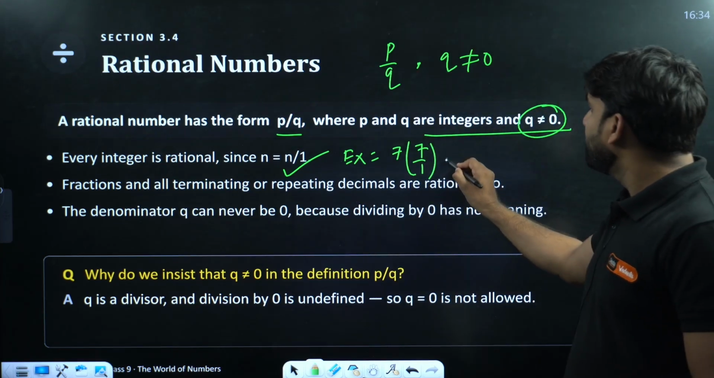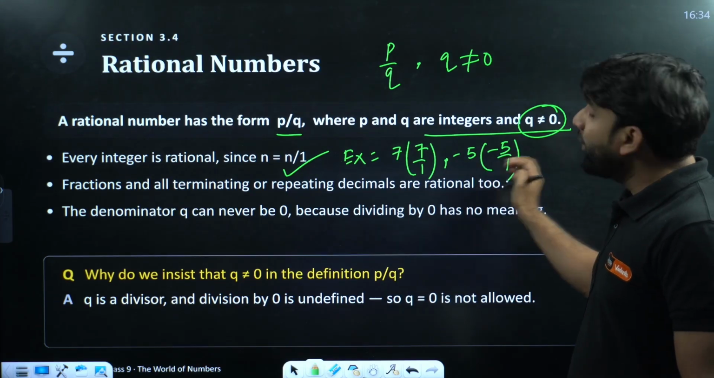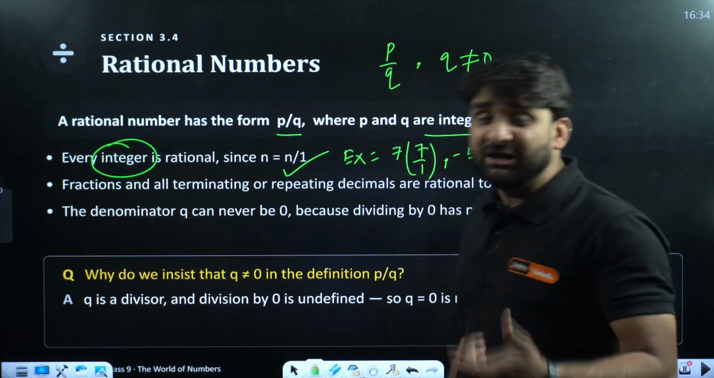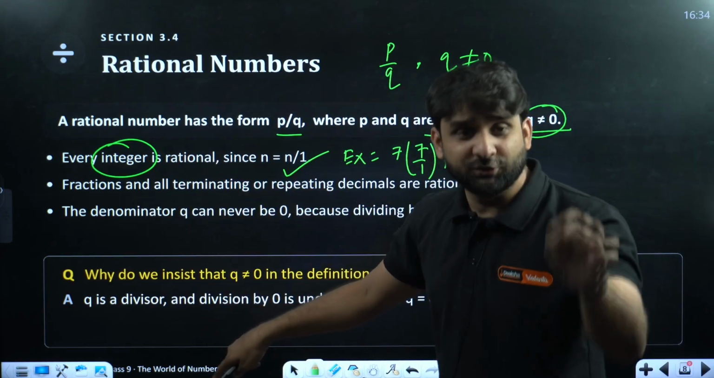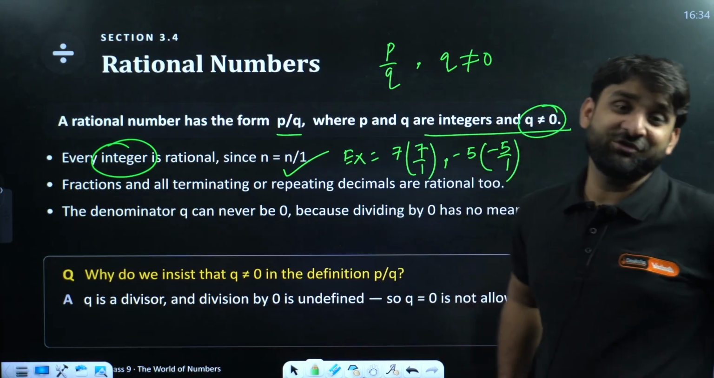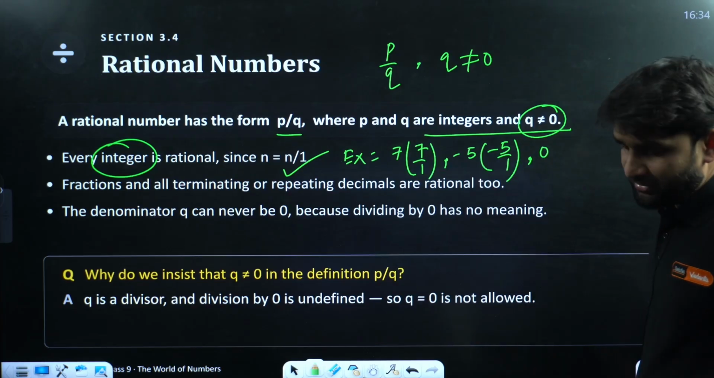If I ask you whether minus 5 is a rational number or not, yes. Whether the integer is negative, we have already said integer, and if we are saying integer, it means we are including positive values, negative values and 0 also. So 0 is also a rational number. Yes, this is interesting.